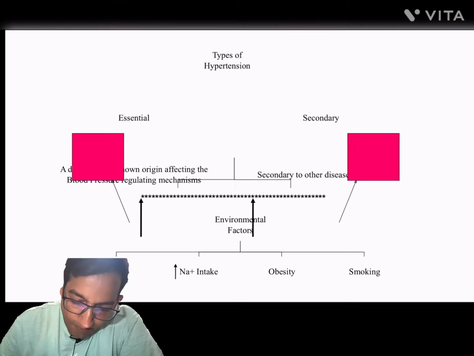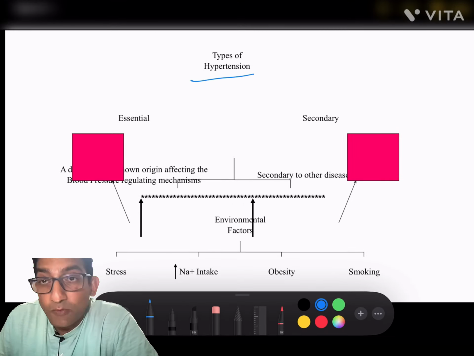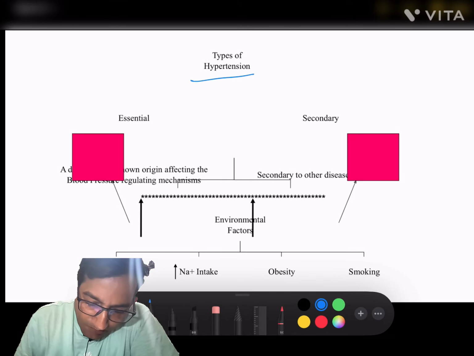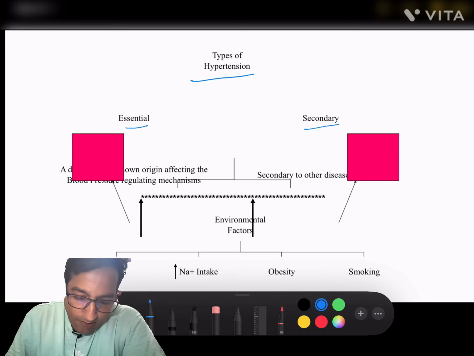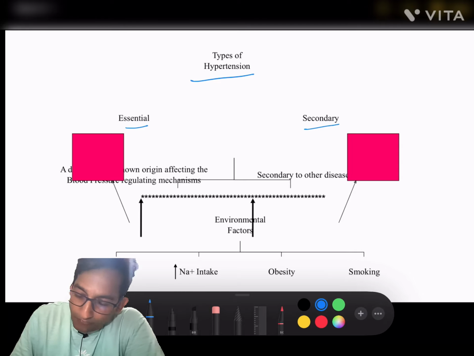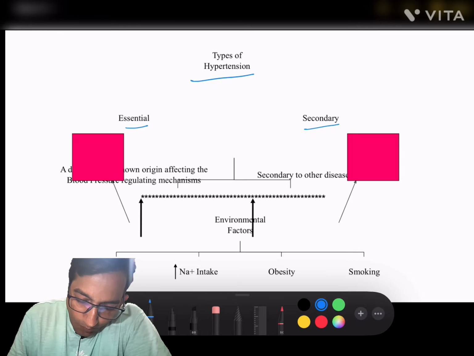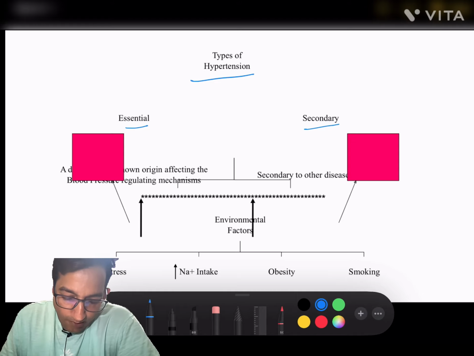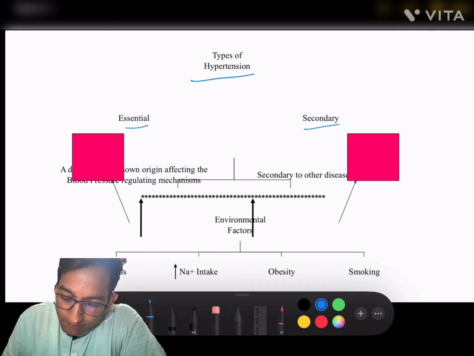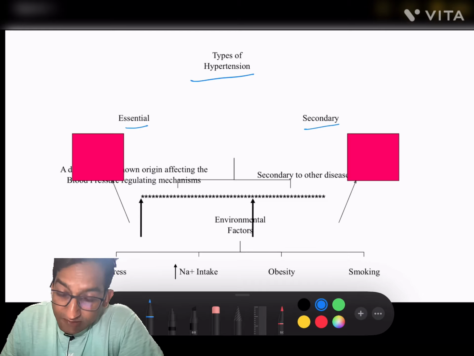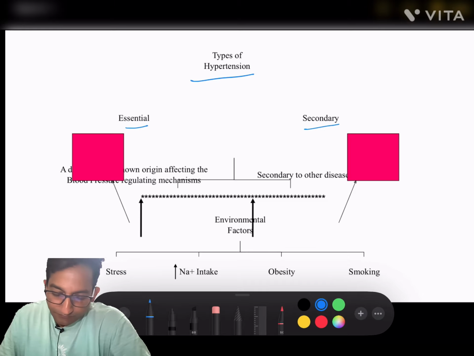Now, types of hypertension. We know there are two types of hypertension. First one is essential and second one is secondary hypertension. In essential hypertension, it is a disorder of unknown origin affecting the blood pressure regulating mechanism, while secondary hypertension is hypertension secondary to other disease.